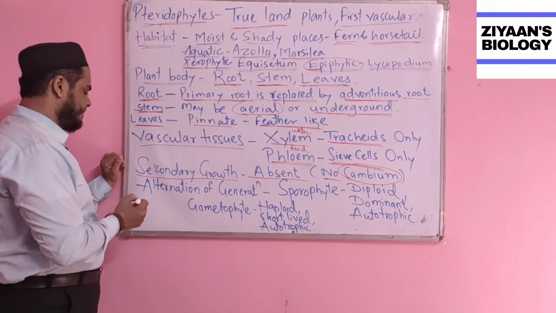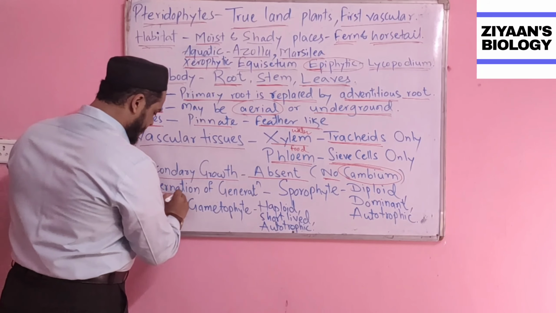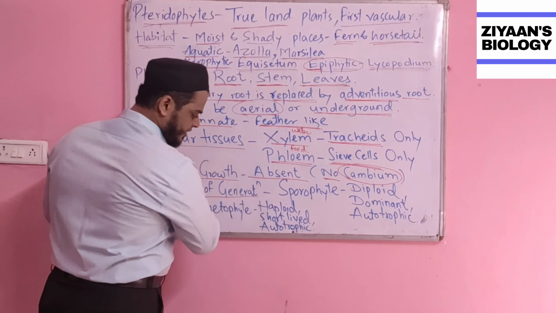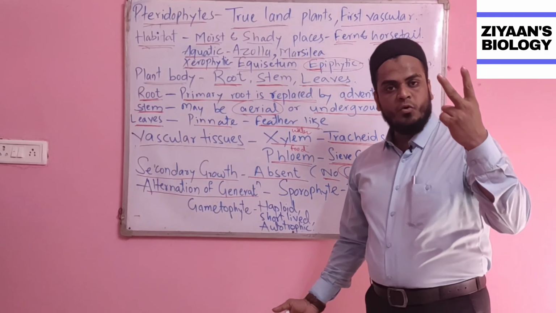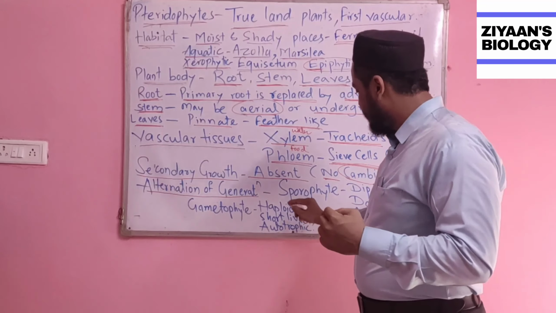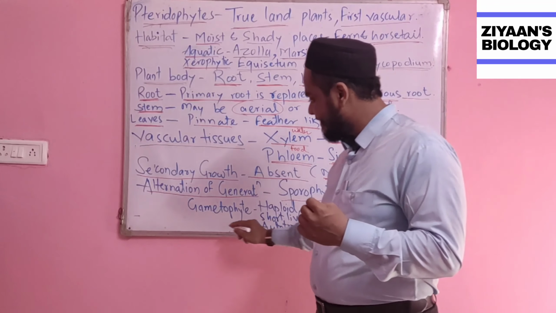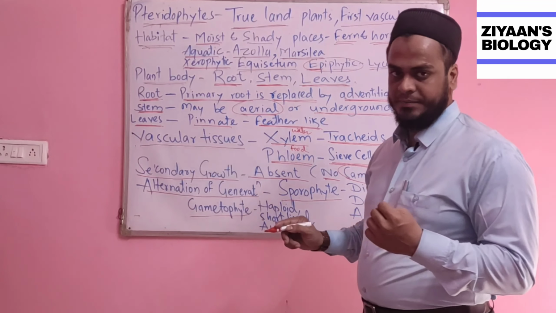Correct? Okay. Now, alternation of generation. As we learned in the Bryophyta, pteridophytes also have two phases of their life. The first phase is called the sporophyte, and the second phase is called the gametophyte.